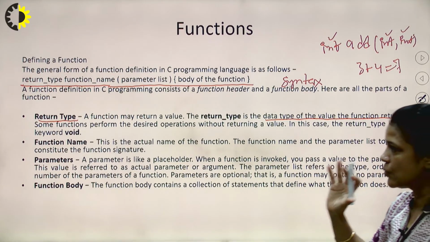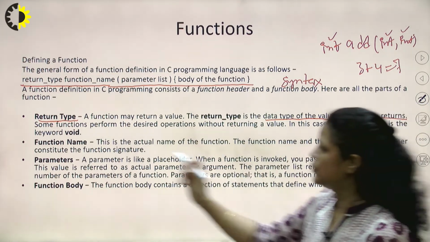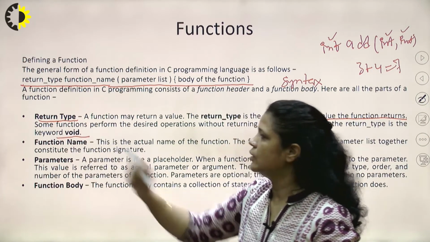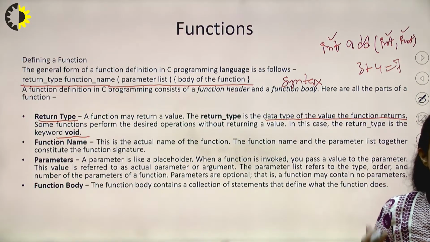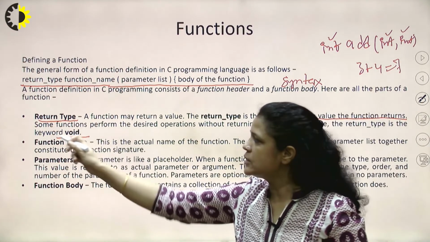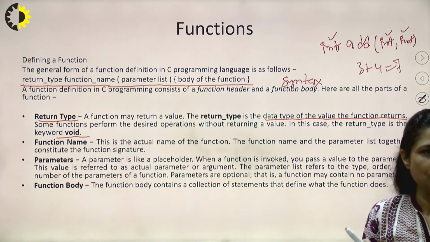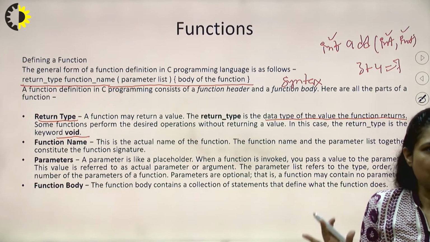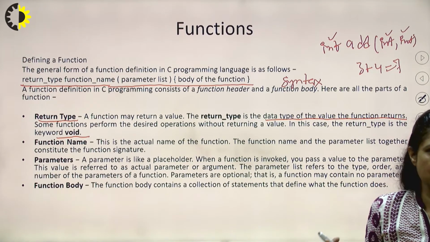If a function is not returning anything, we need to write the keyword void, so the compiler understands that the function will not return a value. Void means blank, the function is not returning anything.